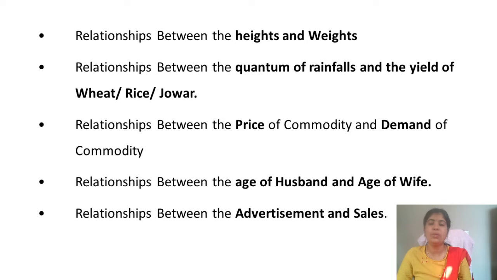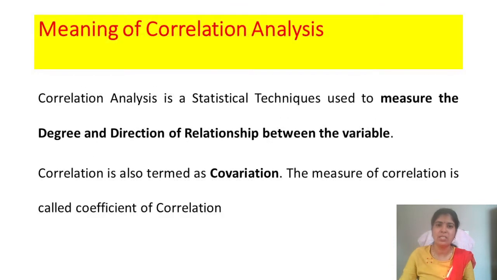A relationship between advertisement and sales. When advertisement is very good, and more and more advertisements are repeatedly given in newspapers, magazines, television, mobile, Facebook, any social media, people become more aware. Automatically the sales turnover can increase. And if the advertisement is less, or if we do not advertise at all, it may affect the sales turnover. So for that reason, advertisement is compulsory.